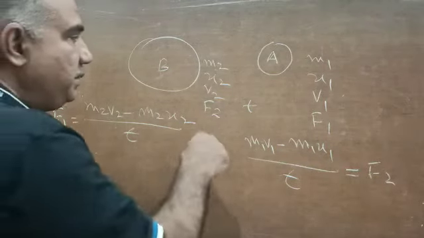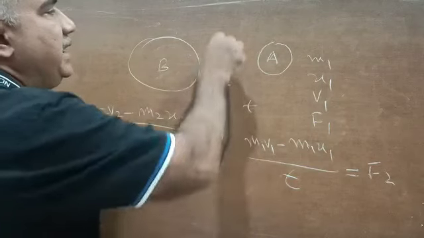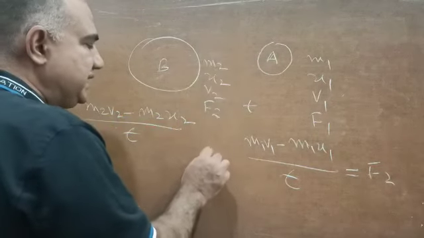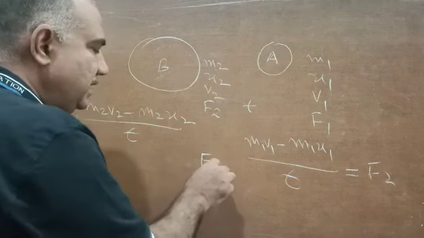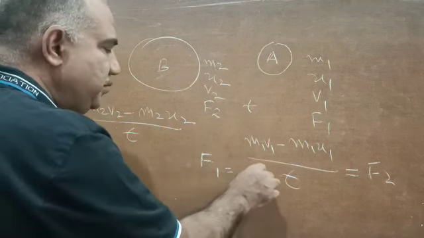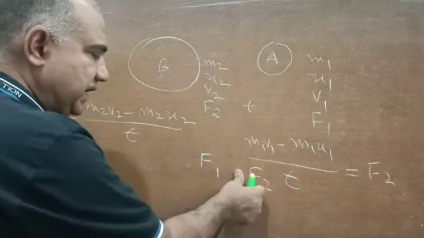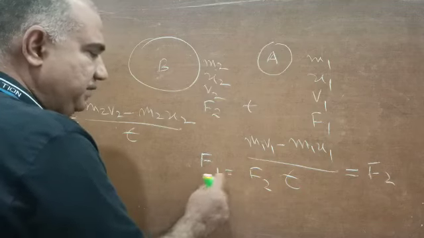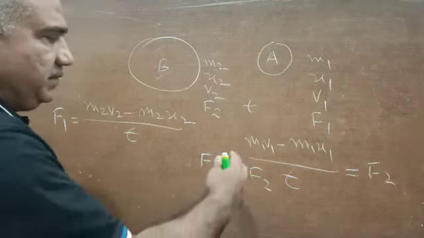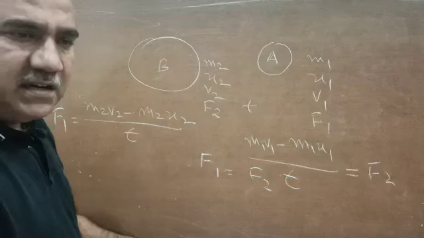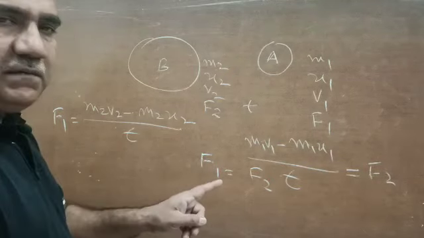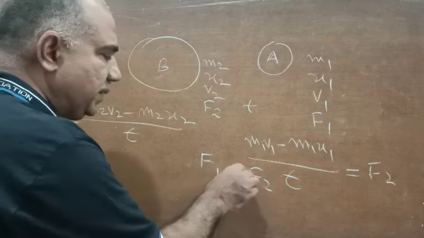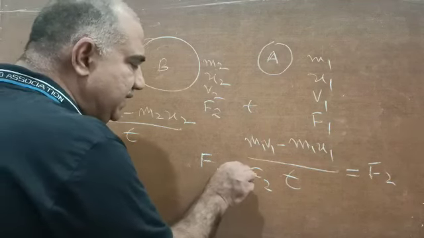But now we will bring the third law into play, and that third law of motion states that to every action there is a reaction equal in magnitude. This sign of equality is telling that F1 and F2 are equal. See, when these bodies collided with each other, the action and reaction has to be equal in magnitude. Also, it has to be opposite in direction. So I am putting a minus sign with F2.